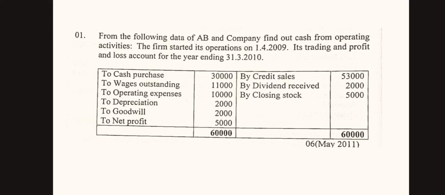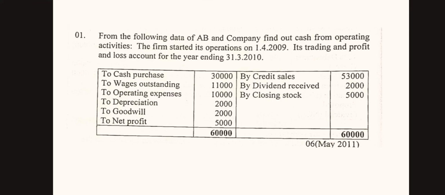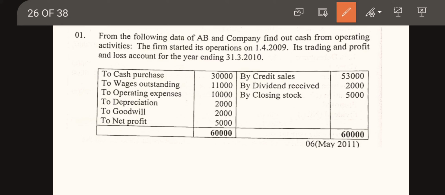Hello students, this is the fourth problem. From the following data of AB and company, find out cash from operating activities. The firm started its operations on 1/4/2009. Its trading and profit and loss account for the year ending 31st March 2010.